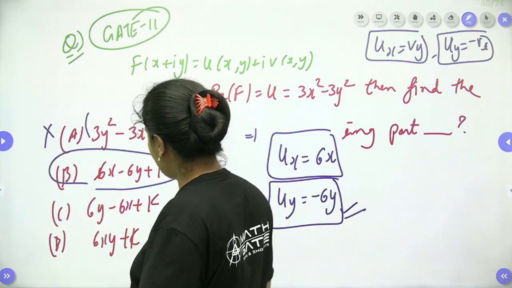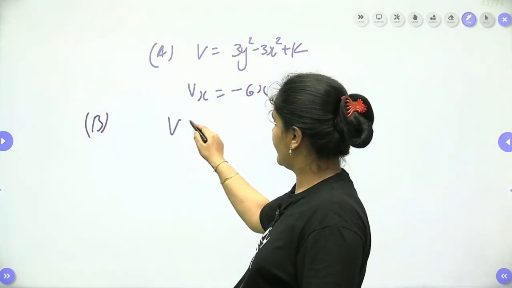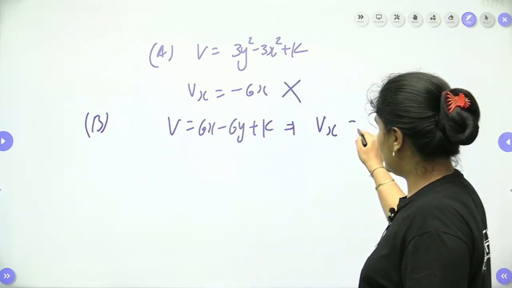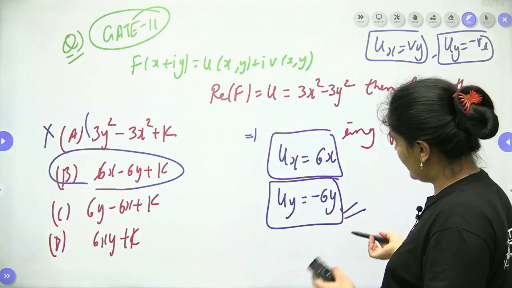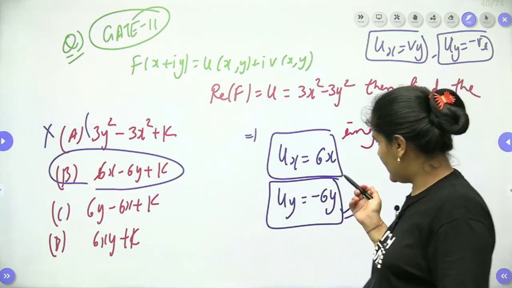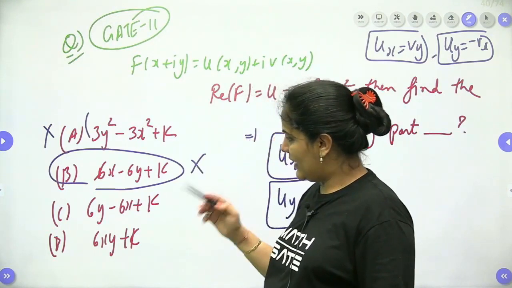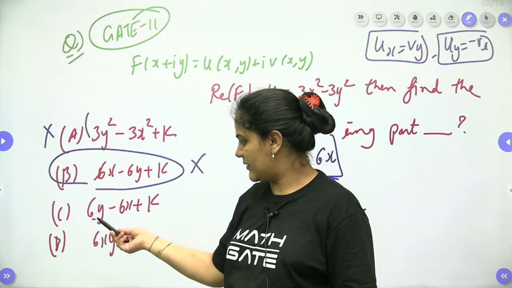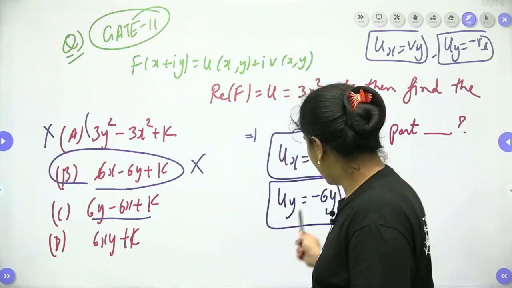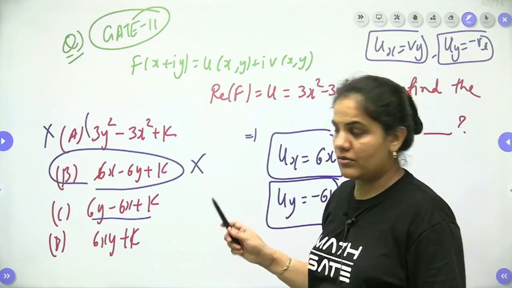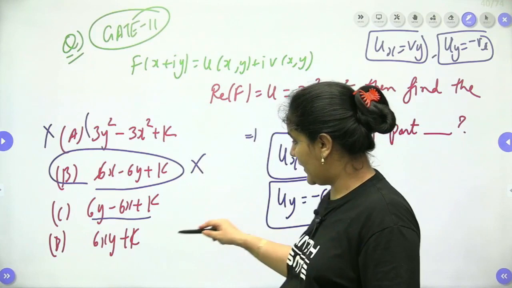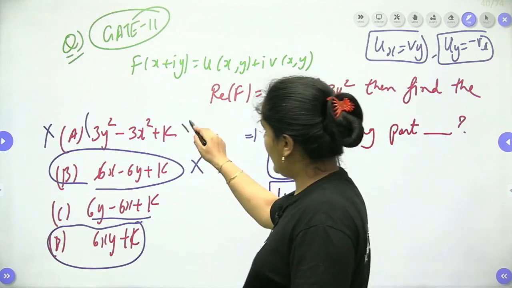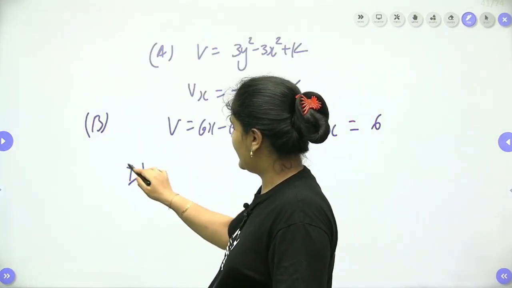Let's come to option B, 6x − 6y + k. When we partially differentiate with respect to x, it will be 6 only. So it is definitely not satisfying. Let's talk about option C. I think it will also not satisfy. Why? Because when we differentiate this one with respect to x, we will get −6, but here we have x and y values also. Option D can satisfy because here we together have x, y. So A, B and C are not possible. Let's check option D directly.